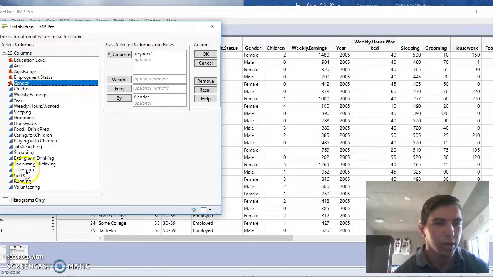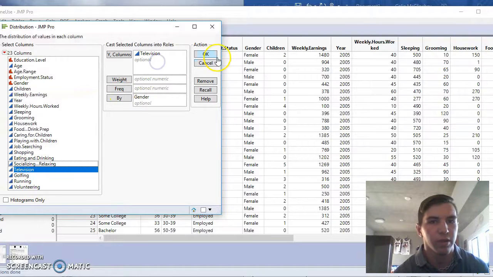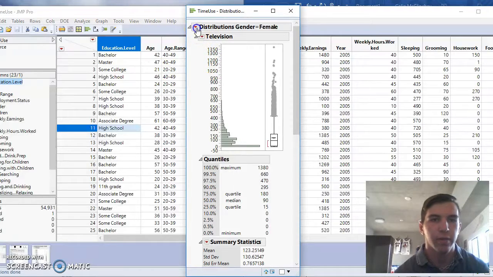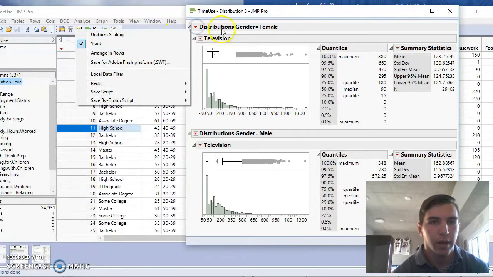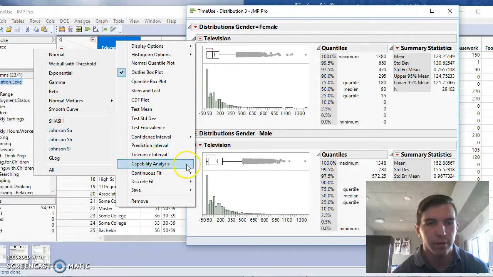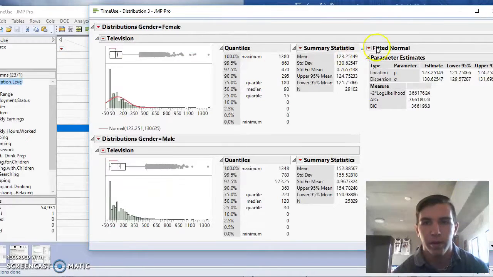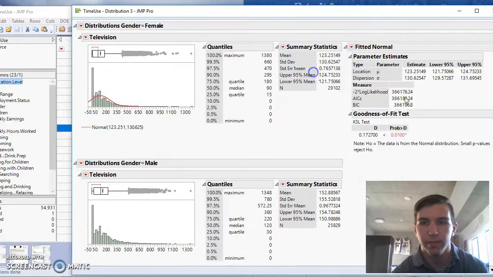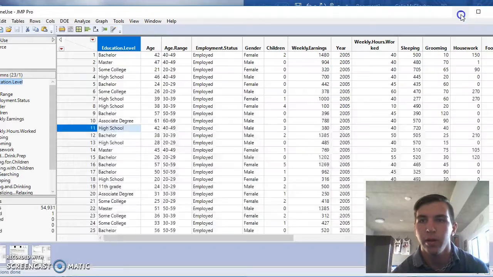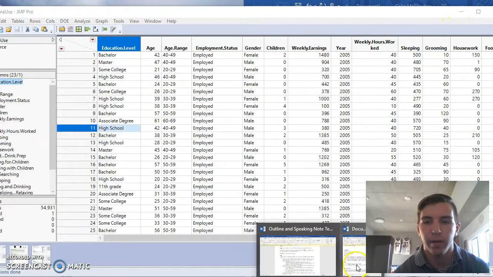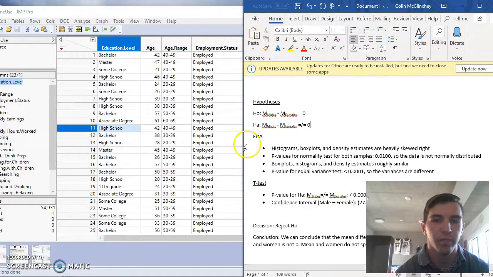So we put the gender in the by variable and television in the response variable. That's the number of hours watched of TV. We can stack it, and we need to go to continuous fit and normal, and then fit and normal and goodness of fit. And when we do that for both, we get a p-value of 0.01, which means that the data is not normally distributed, and that's the same for both of them. So we have to be careful because our approximations could be off.